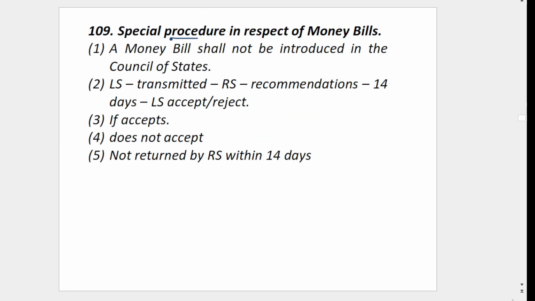Then Article 109, special procedure in respect of money bills. So this is very easy. Actually, a money bill is related to financial matters. This is given in Article 110. If any of those provisions are there, that is called a money bill.